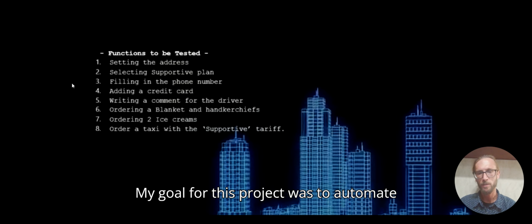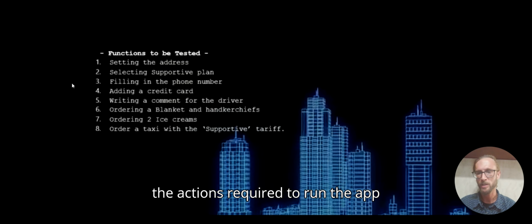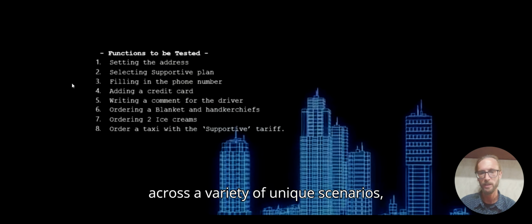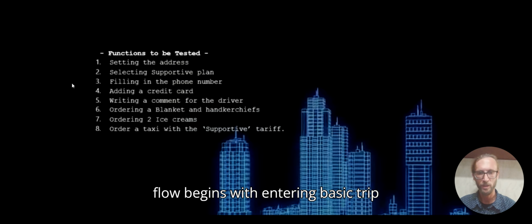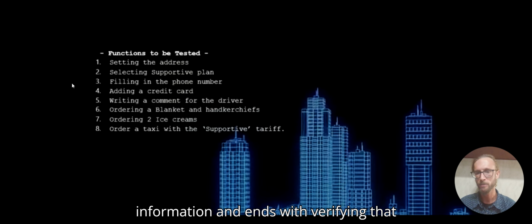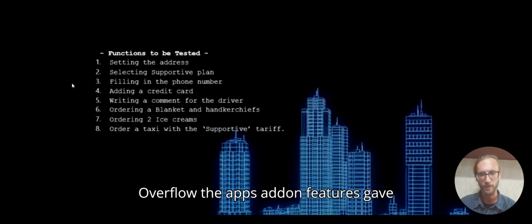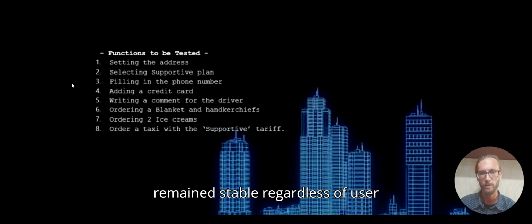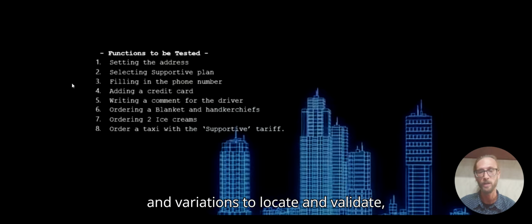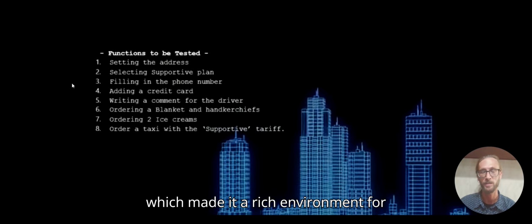My goal for this project was to automate the actions required to run the app across a variety of unique scenarios, capturing every click, keystroke, and data check involved in the process. The flow begins with entering basic trip information and ends with verifying that every selected option was received and matched our expected values. Beyond that core flow, the app's add-on features gave me additional opportunities to confirm that the structure and functionality remained stable regardless of user interaction. From a QA perspective, the application and the code behind it offered a wide range of fields, formats, and variations to locate and validate, which made it a rich environment for testing.